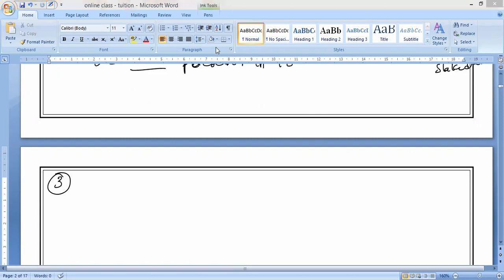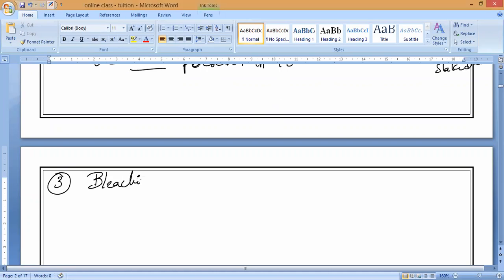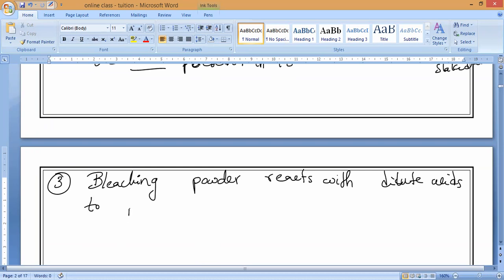Chlorine gas. Very important MCQ, so please write it. Third property: bleaching powder reacts with dilute acids to produce chlorine gas. That is what you have to remember.